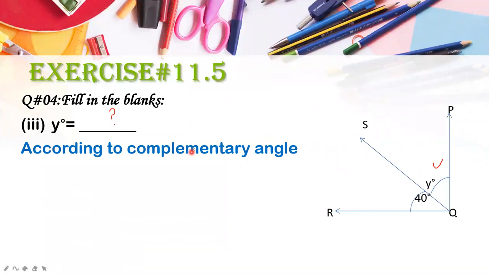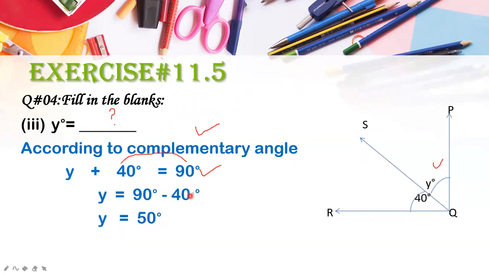Because we have to tell why we are writing that it is equal to 90 degrees. So according to complementary angle, when you add this 40 and y, the answer should be equal to 90 degrees. So you will subtract this 40 from 90. 90 minus 40 is equal to 50 degrees. So if one angle is 40 degrees, the next angle should be 50 degrees. Please keep it in your mind.